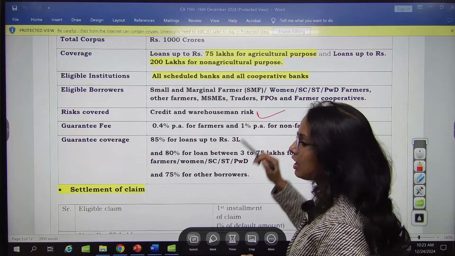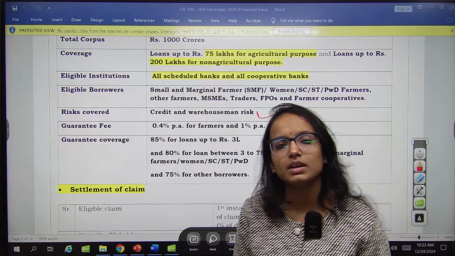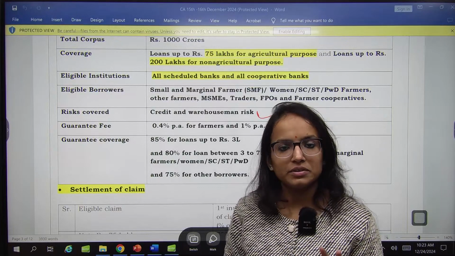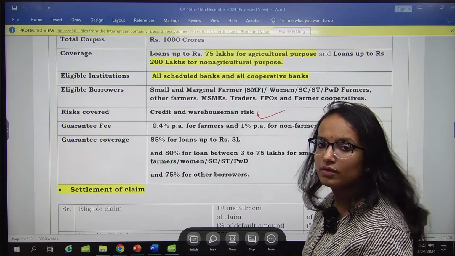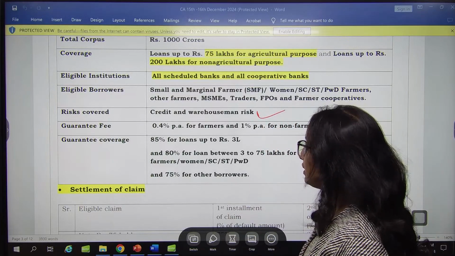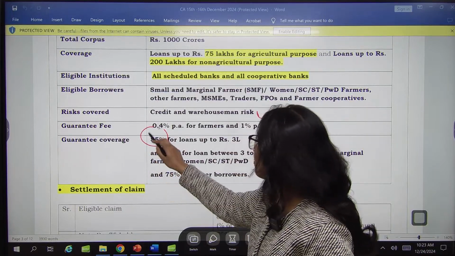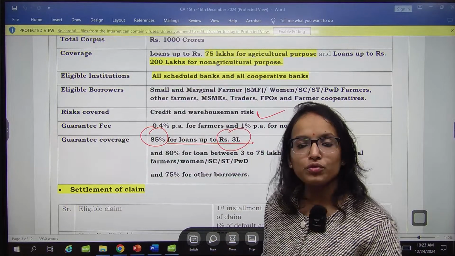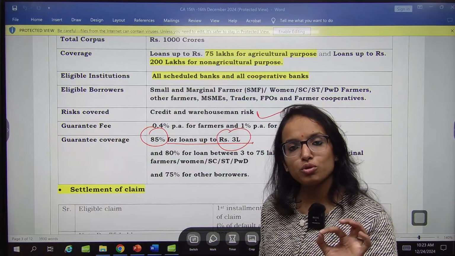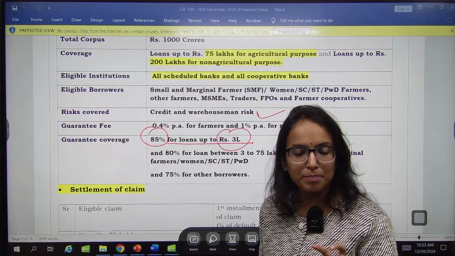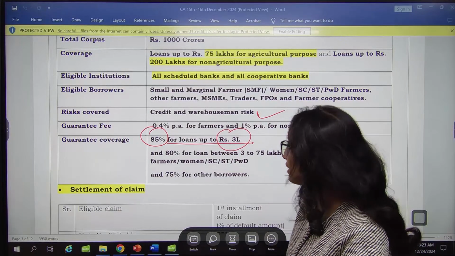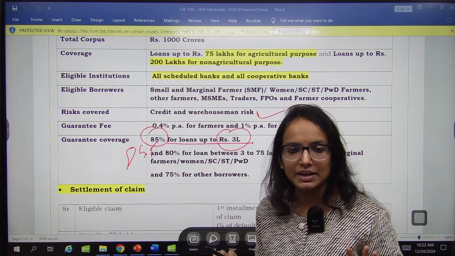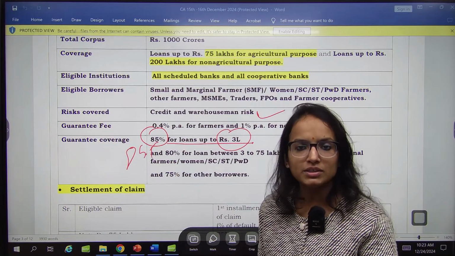Credit risk, warehouseman risk, all are covered under this. Credit risk is what? Suppose someone defaults, right? So that risk is also covered under this for the bank. Then guarantee coverage, you see, 85% of loans will be provided by the lending institution. If you are availing a loan up to rupees 3 lakh, 85% coverage will be provided by the lending institute. The rest you have to manage on your own, right?